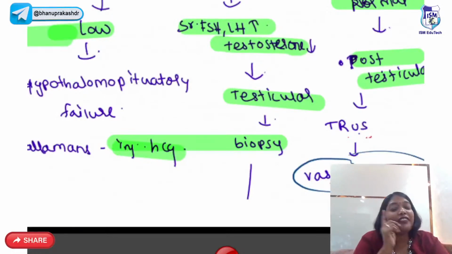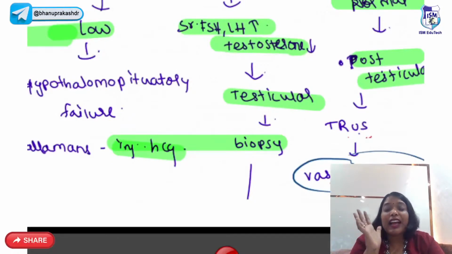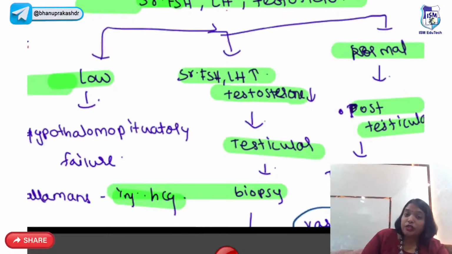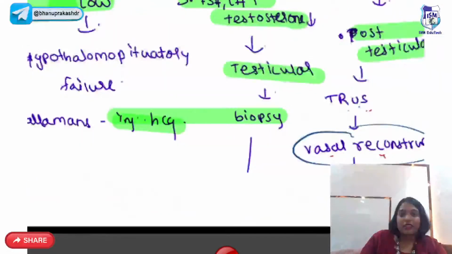So, if FSH, LH and testosterone all are low, where is the problem? Hypothalamo-pituitary, Kallmann syndrome. If FSH and LH are high, but testosterone levels are low, it's a testicular problem. If FSH and LH are normal and testosterone is also normal, it is post-testicular. Okay?